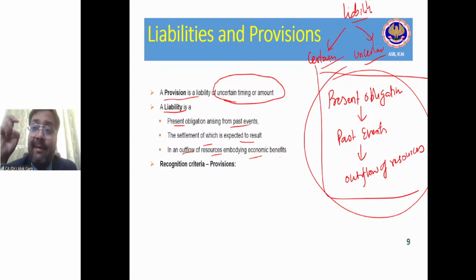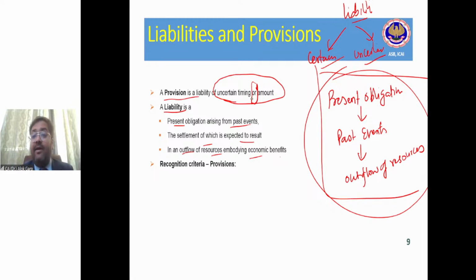So if I talk about the timing, probably the timing is certain that it will arise after 20 years, right? After 20 years, but the amount is uncertain. You are not aware how much you are going to pay after 20 years on account of this site restoration obligation. So friends, that is why this is a provision. And the word used is not "and" amount. The word used is "or" amount. Have you understood? The word used is "or" amount. A provision is a liability of uncertain timing or amount.